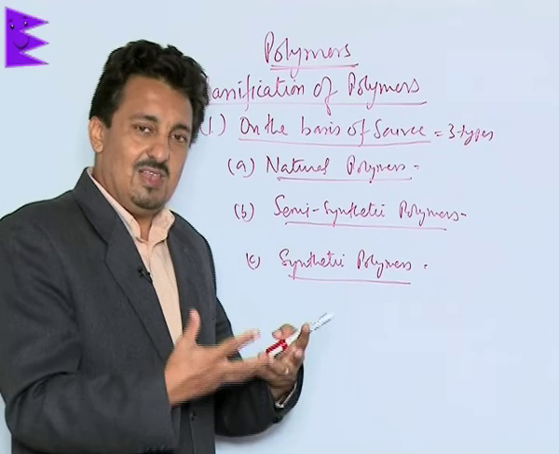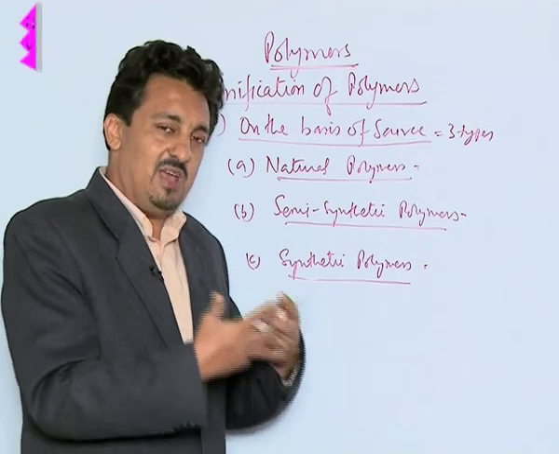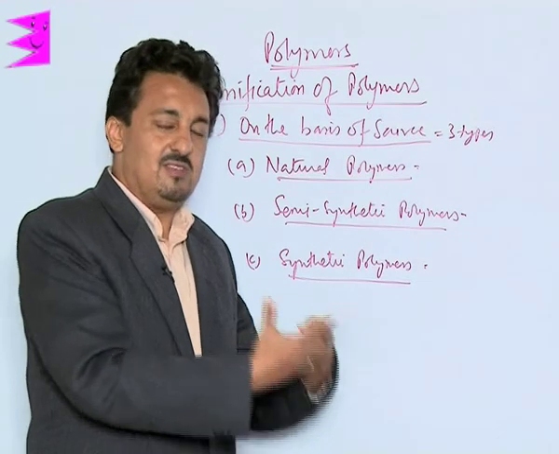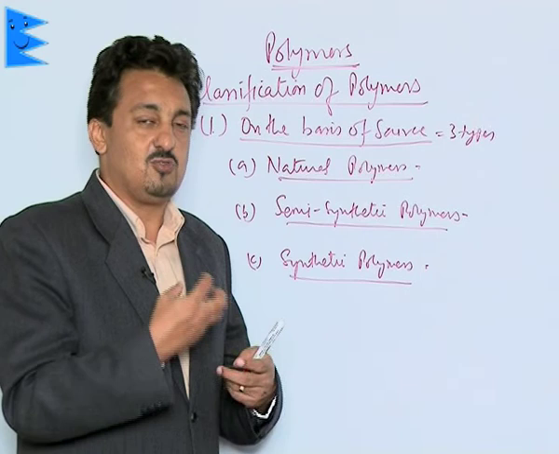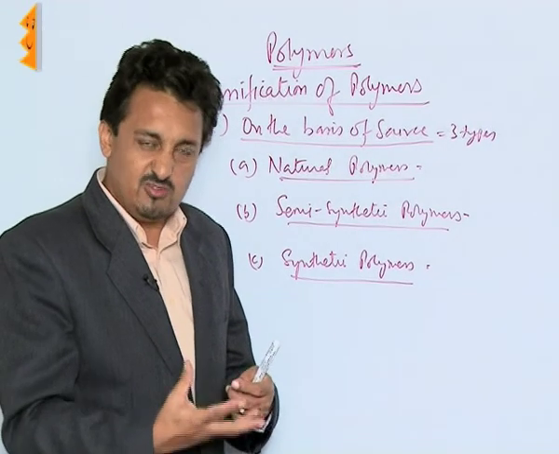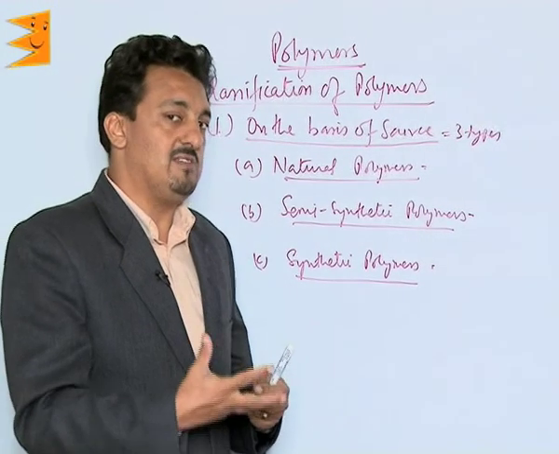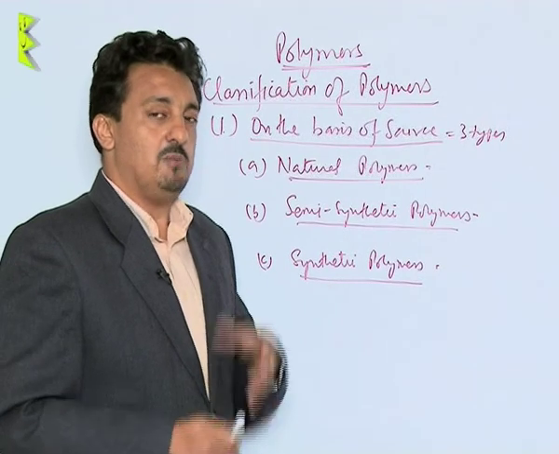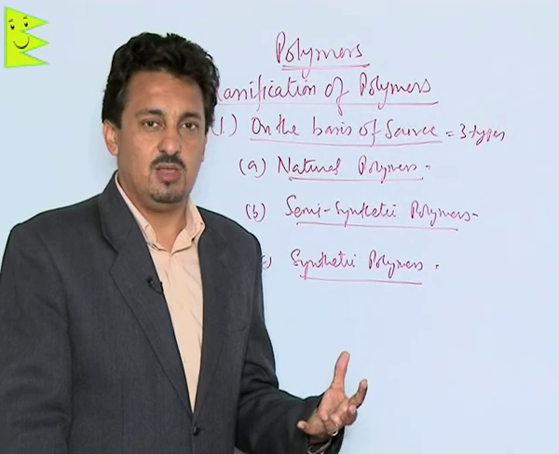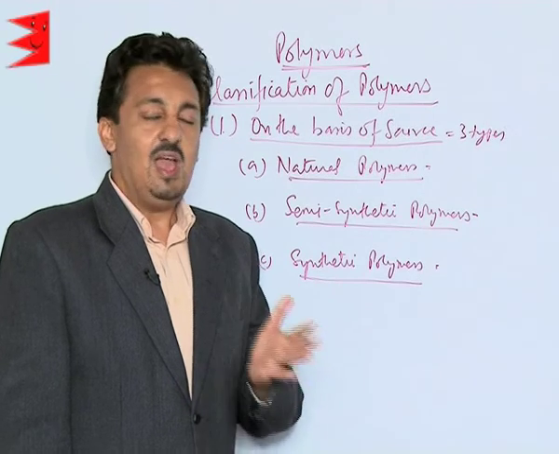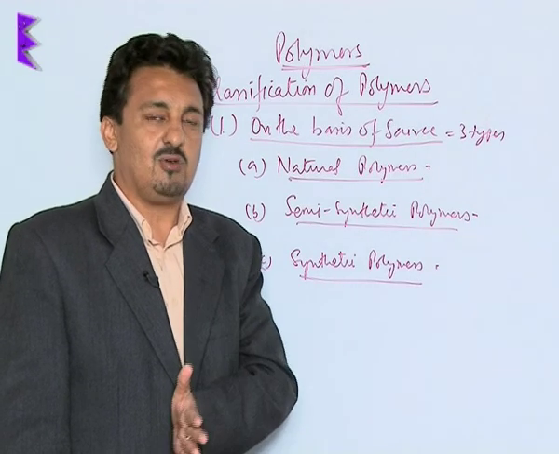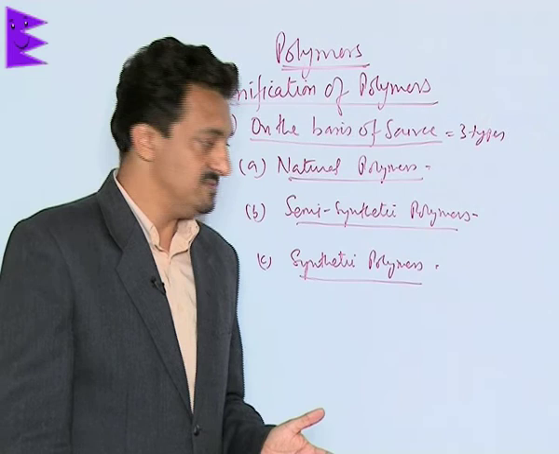Similarly, vulcanized rubber is based on natural rubber. Natural rubber is basically a natural polymer which is chemically processed to improve its qualities, and that is why vulcanized rubber is semi-synthetic. So the polymers whose source is a natural polymer, but which are chemically processed, as such not directly used, to obtain a better quality polymer, are called semi-synthetic polymers.